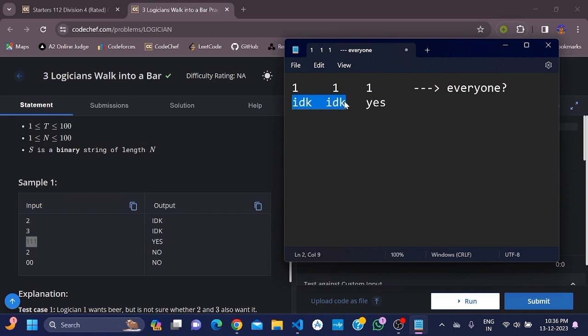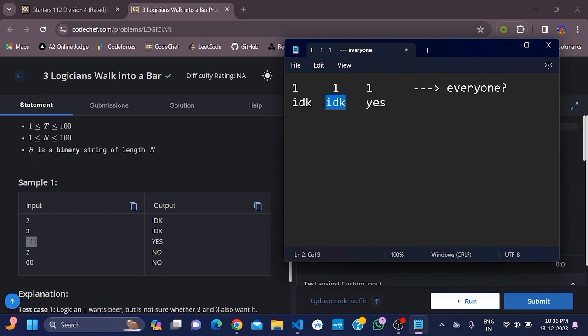Okay, if the question was "does anyone reply beer?", then they will simply reply yes. But if the question was "does everyone reply beer?", then they reply "I don't know", because this one wants beer, the previous one also wants beer, but he doesn't know whether the person behind him wants beer or not. That's why he is replying "I don't know".